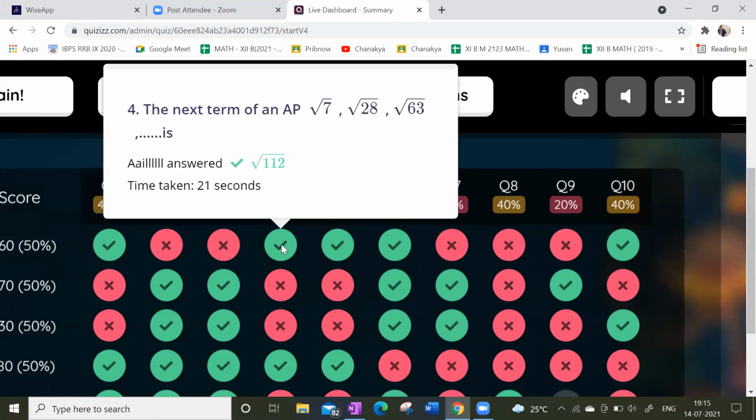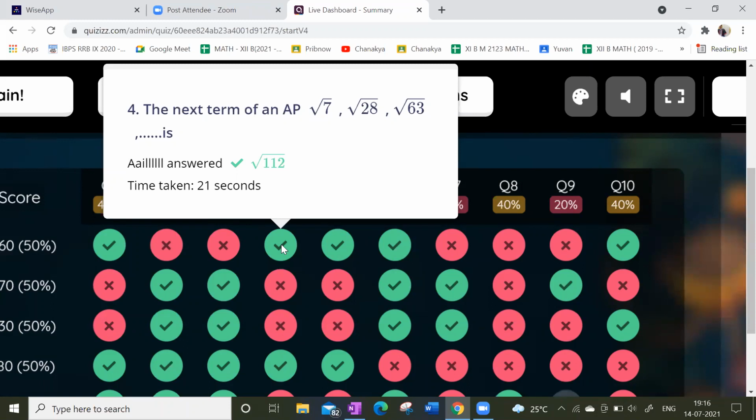Yes, sir. So here the next term of AP: root 7, root 28, root 63, dash. Look, 4 is a multiple. So root 7, root 28, root 63, and what is the next term? Tell me. What is the common difference? 21? Not 21. What is the common difference here? Guys, 7 root 2.